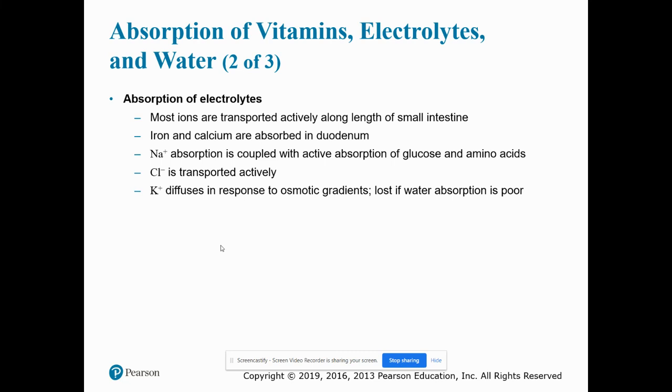I'm not going to ask you to memorize all these electrolytes and where they're absorbed, but I did want you to know that absorption of electrolytes does occur, and most of the ions are transported actively along the small intestine. We have iron and calcium absorbed in the duodenum. We also have sodium being absorbed, and chloride is transported actively, and then potassium diffuses in response to osmotic gradients. So it's actually lost if water absorption is poor. And I guess I should mention, sodium is absorbed, but it's coupled with the active absorption of glucose and amino acids.